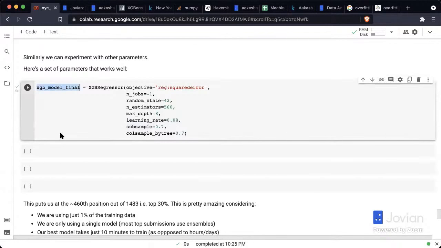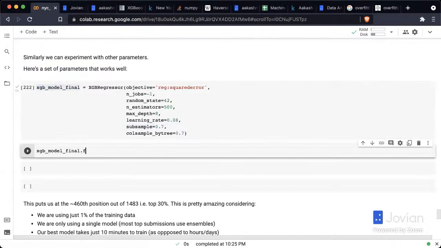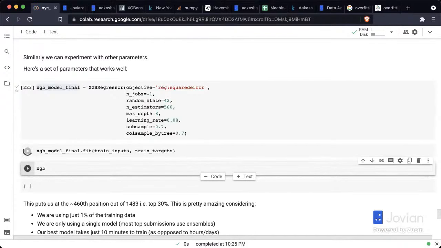So I'm going to train this model here, XGB model final, and I'm going to fit it to the train inputs and train targets. I am then going to evaluate the model.